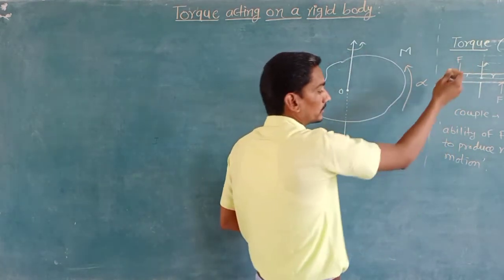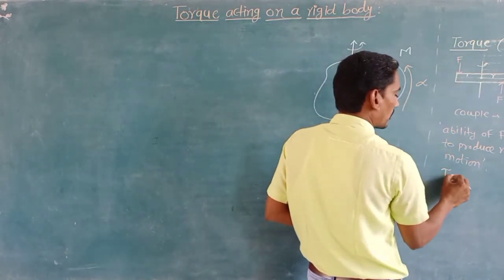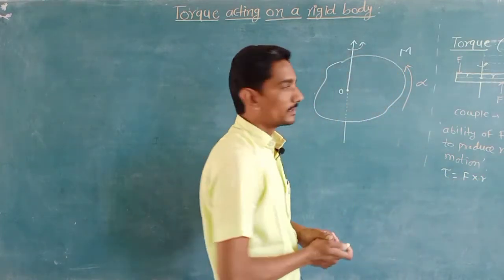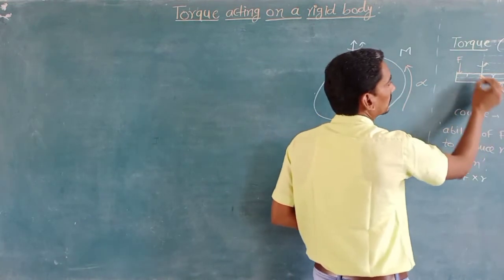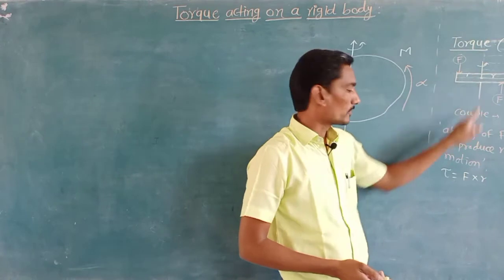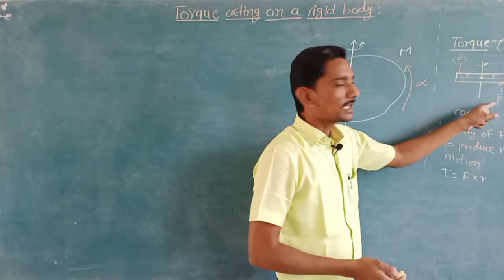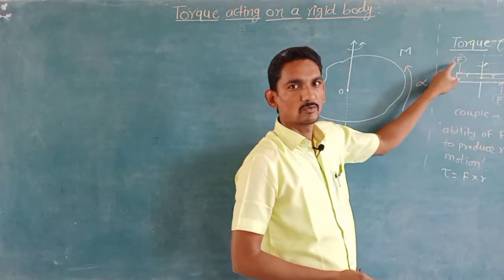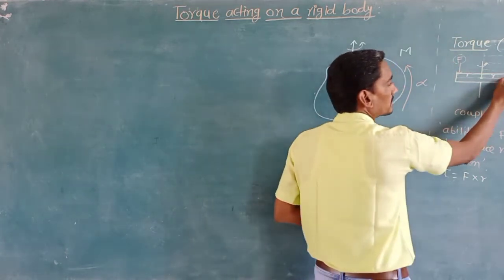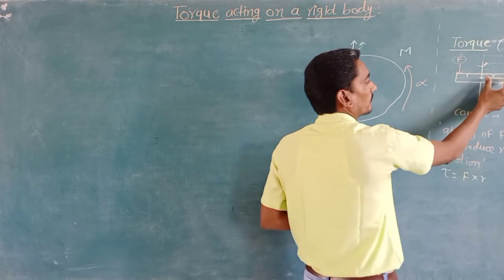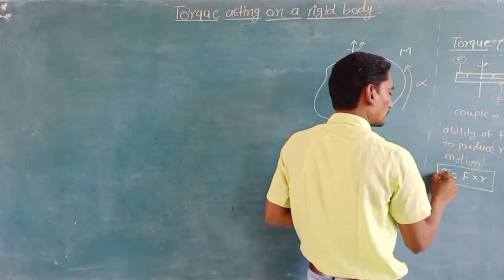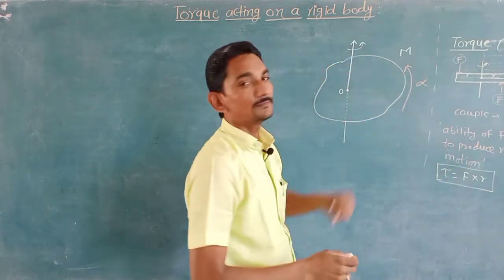Now to determine the torque we can write: torque equals F into r. That means we have to consider one arm force and its perpendicular distance from the axis of rotation. So we can consider this force or this force, one moment force or one arm force, and its perpendicular distance from the axis of rotation. So this is the formula, torque equals F into r, to determine the torque.